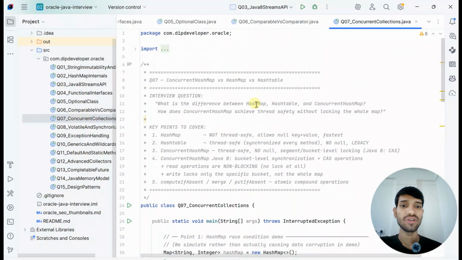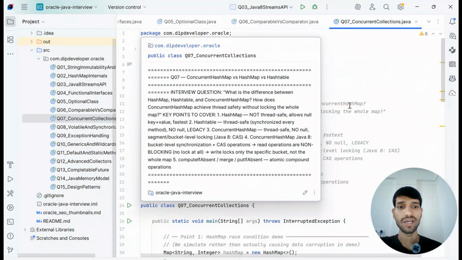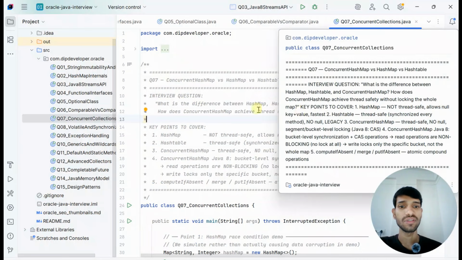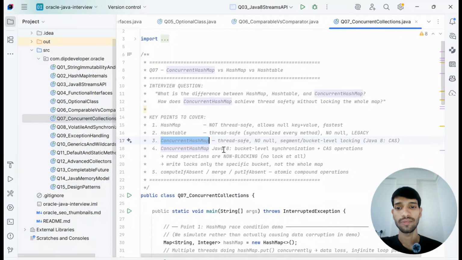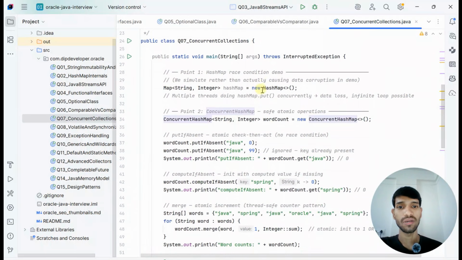Next is: what is the difference between HashMap, Hashtable, and ConcurrentHashMap, and how does ConcurrentHashMap achieve thread safety without locking the whole map? You can explain that in HashMap you can store a null key, in Hashtable you cannot store a null key, and in ConcurrentHashMap you also cannot store a null key. You can go through these implementations, the HashMap we have created and the ConcurrentHashMap, which provides safe atomic operations, like putIfAbsent. If you are putting Java as a key and Java is not there, it will use 0.